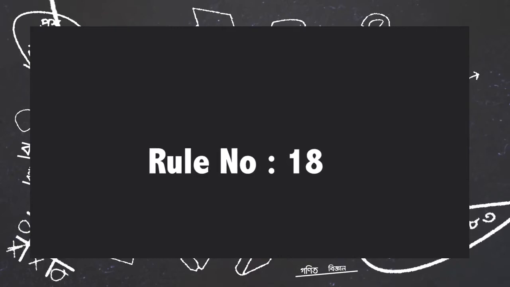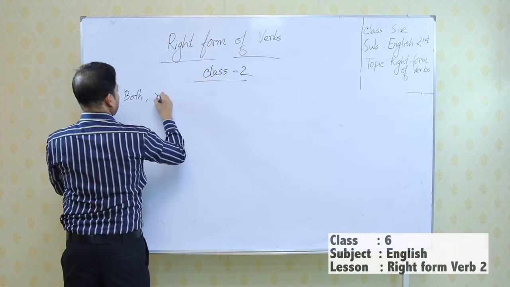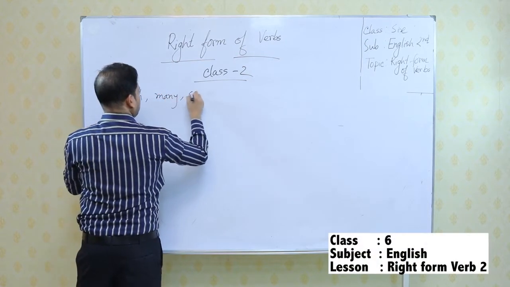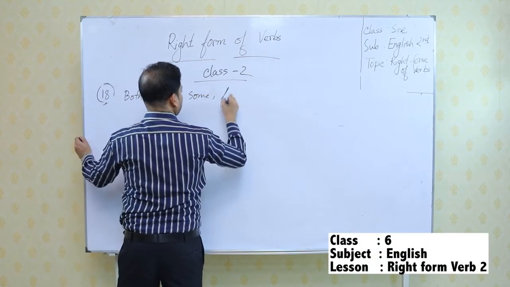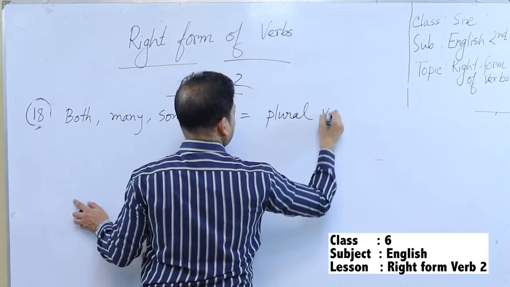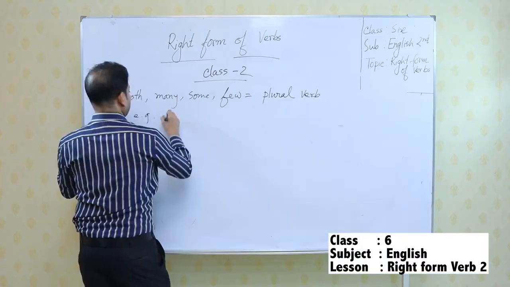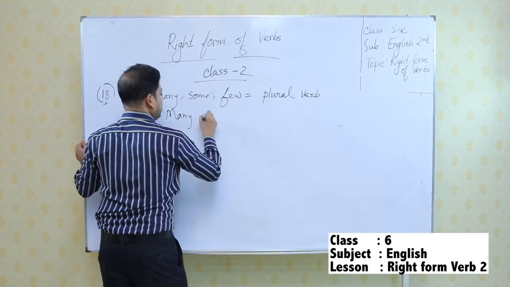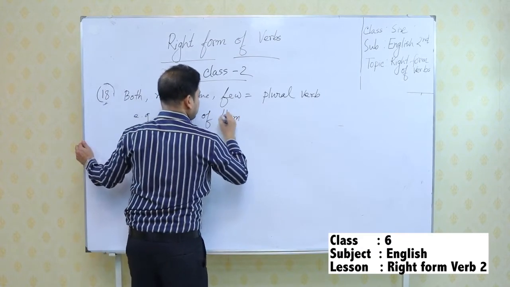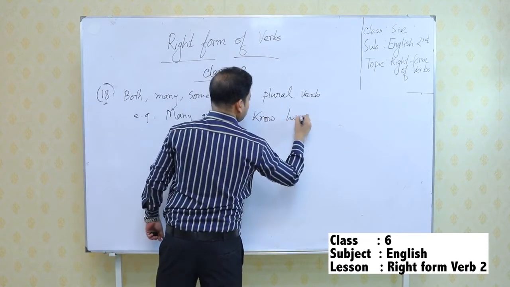Now rule number 18. Many of them know him.